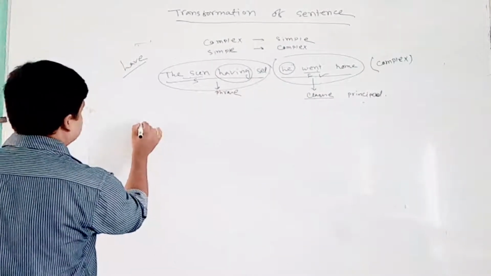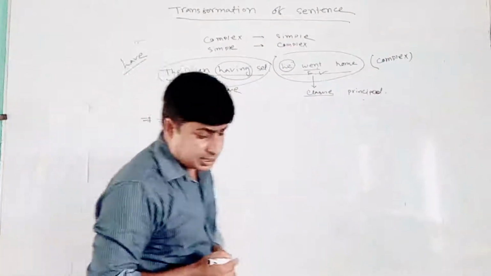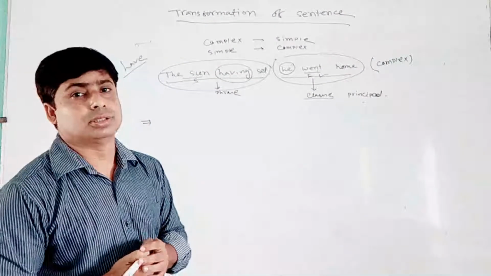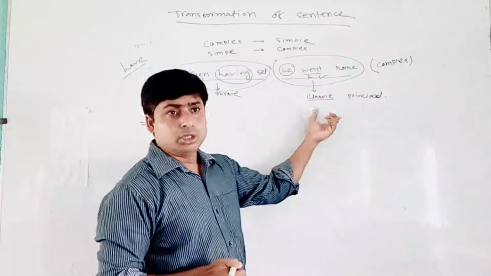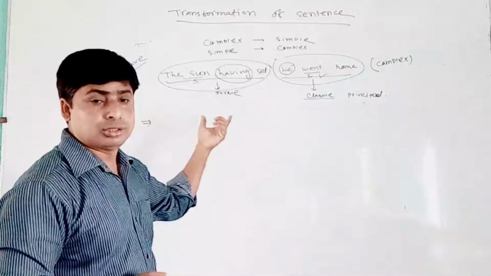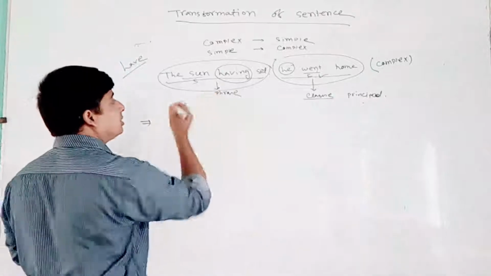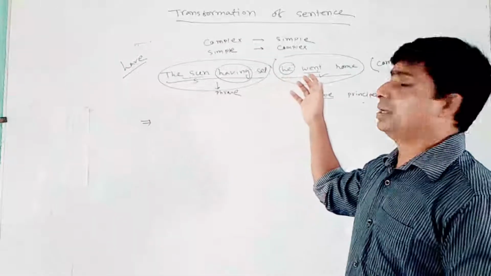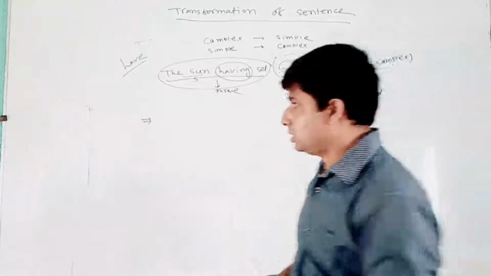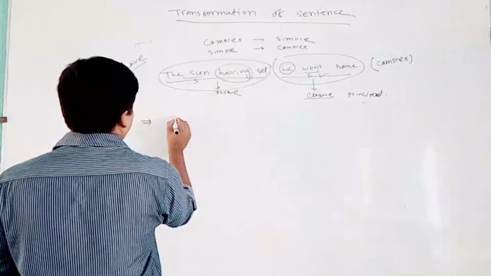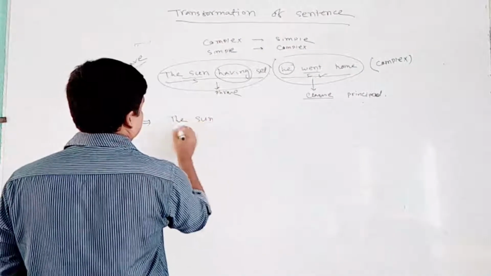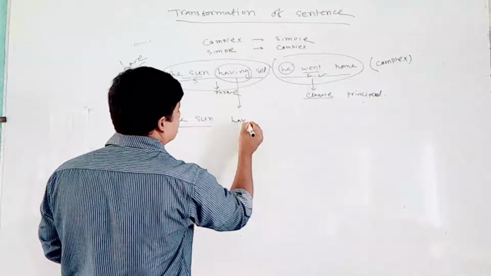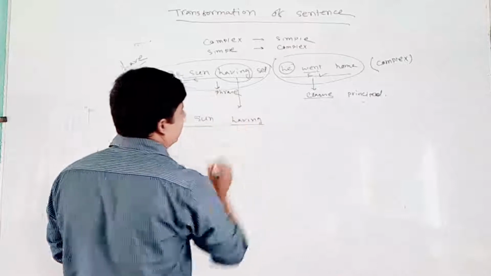How can we make it complex? As I discussed earlier, to make a complex sentence, I need two clauses. I have already found one clause, so I have to make a new clause. Here I have a phrase, so it's quite easy to make a clause. See that? Here I say "the son". The subject is already present. Here is "having". I know it's not a finite verb.